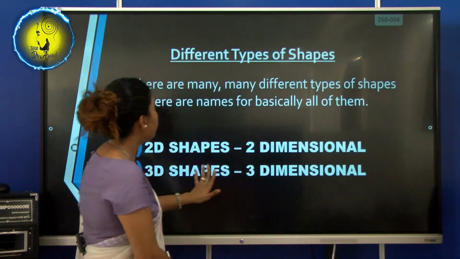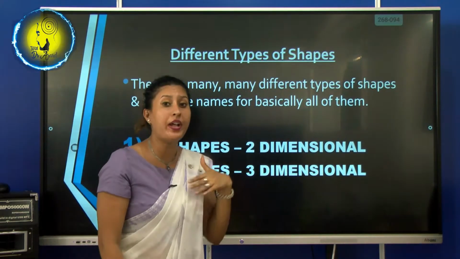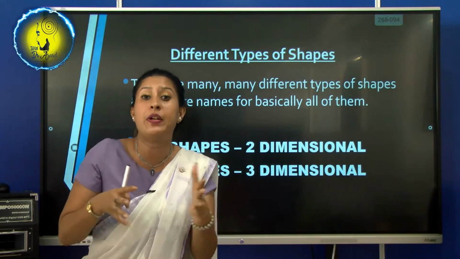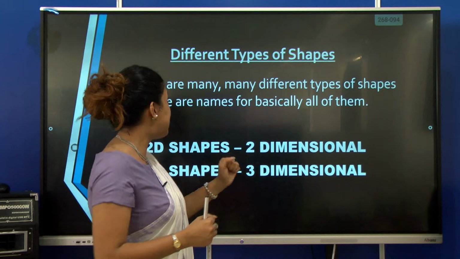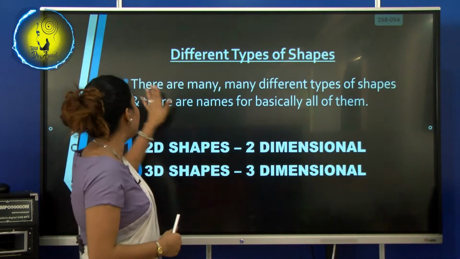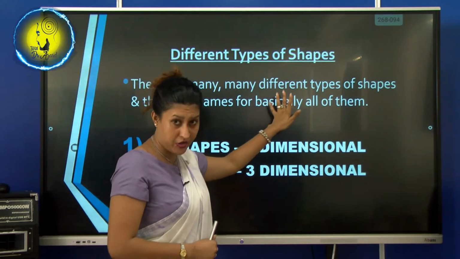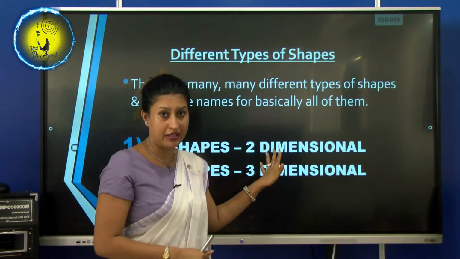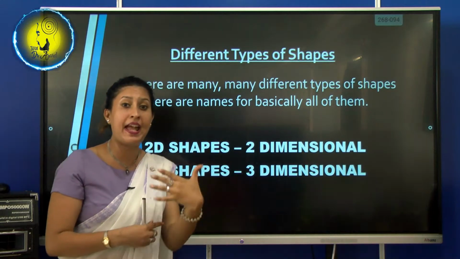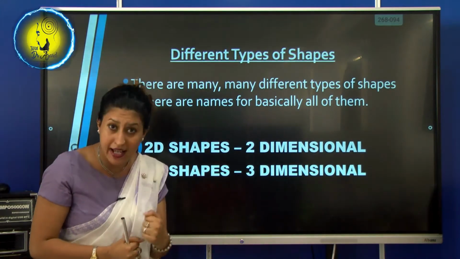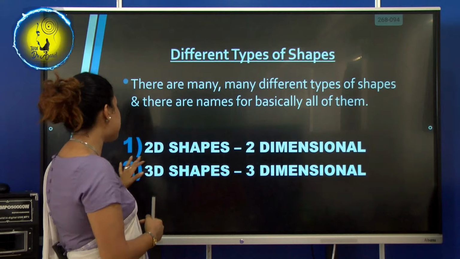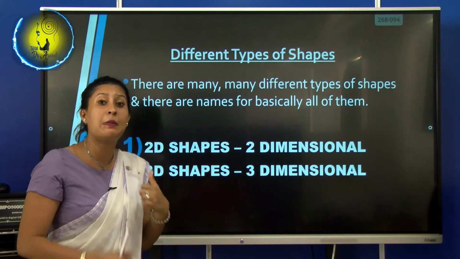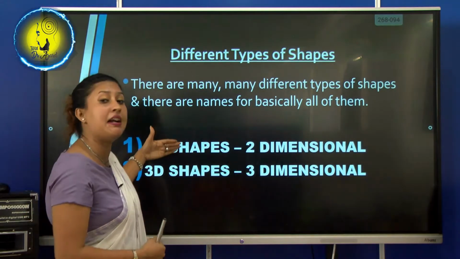So, different types of shapes. I told you in the beginning that there are so many varieties of shapes. There are many different types of shapes, and there are names for basically all of them. They have given a specific name for each and every shape. Basically, as we are at the primary level, my dear children, let's study about these two.